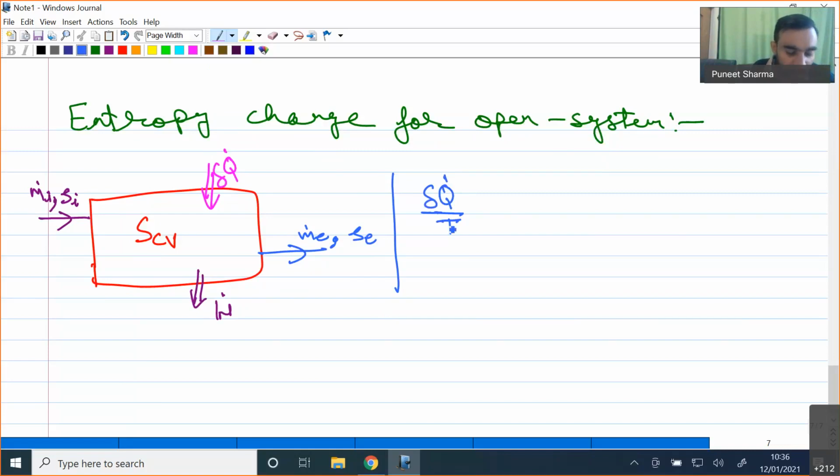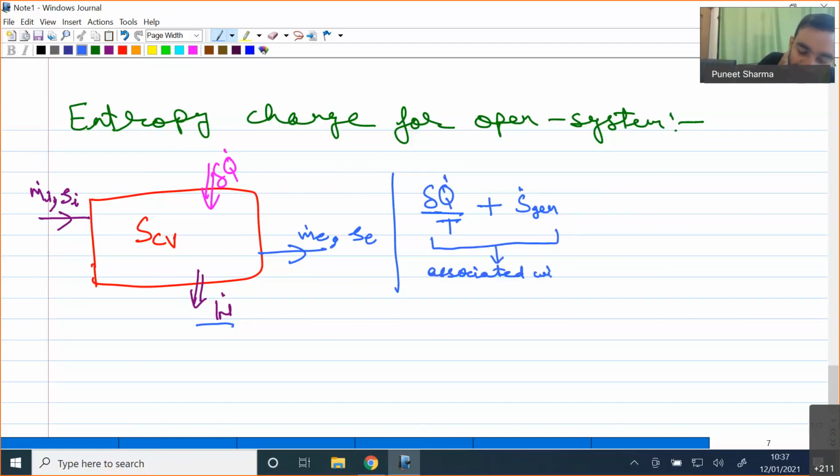Entropy is associated only with the heat transfer, not with the work transfer, so in the entropy equation, work will not have any contribution. The contribution comes only because of the heat transfer, which is delta Q dot divided by T. And if the process is irreversible, then obviously we will be having some entropy generation also, so I'll be having S dot gen also over here.